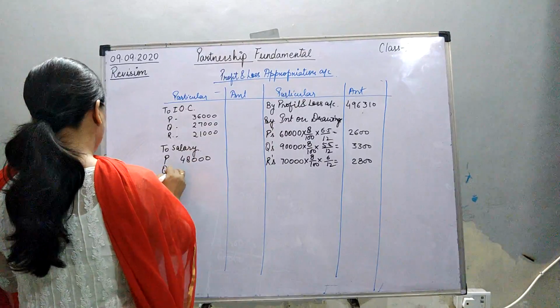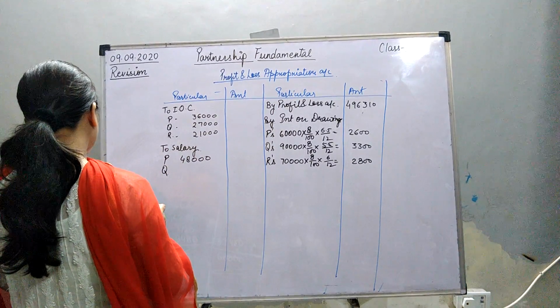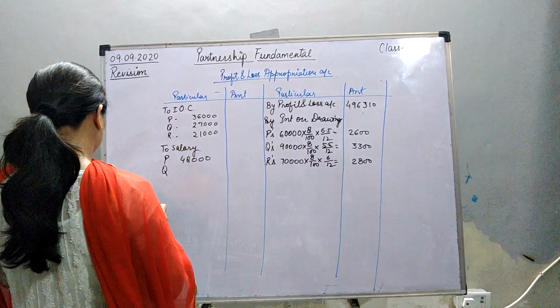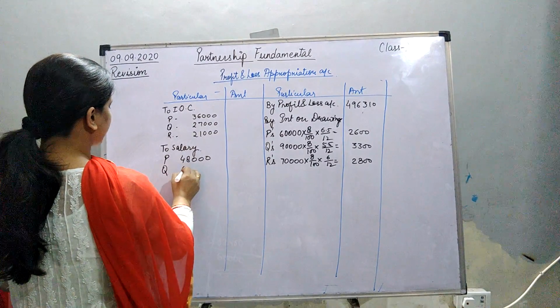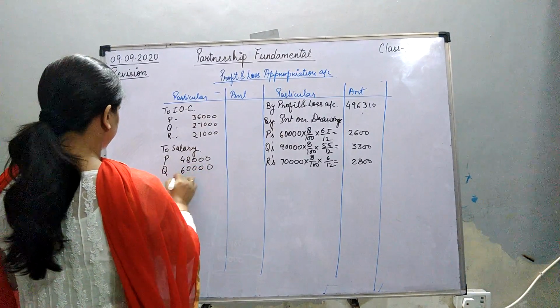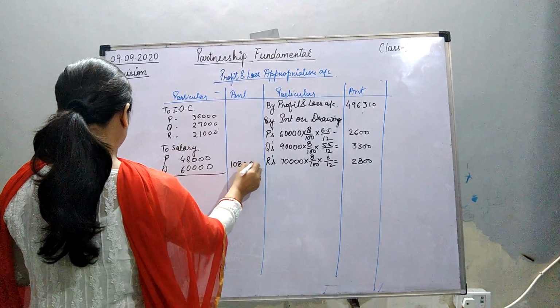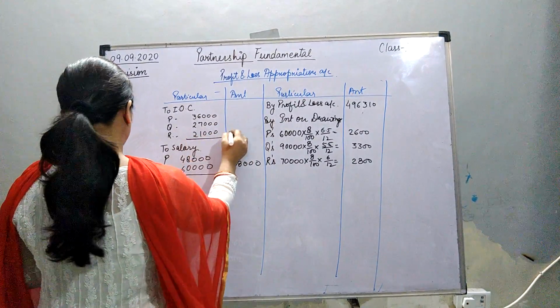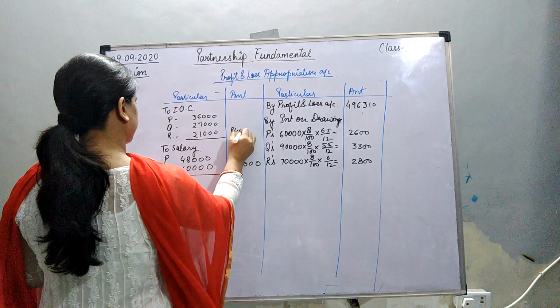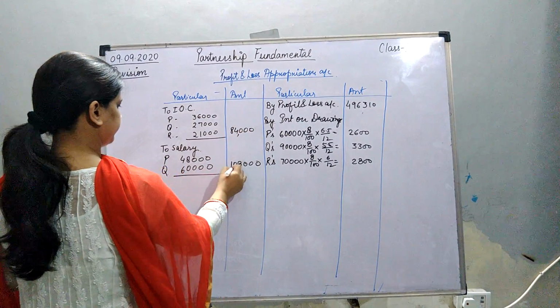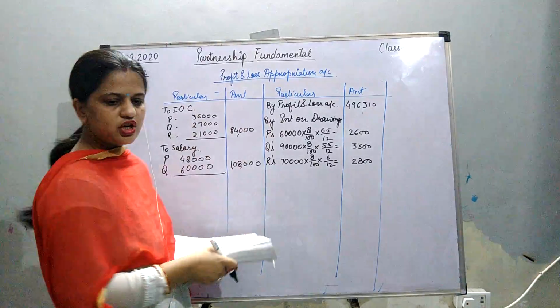And what about Q's salary? Q is entitled to get a salary of 5,000 per month. So 5,000 into 12 is 60,000. Okay, 60,000. This much we have understood.